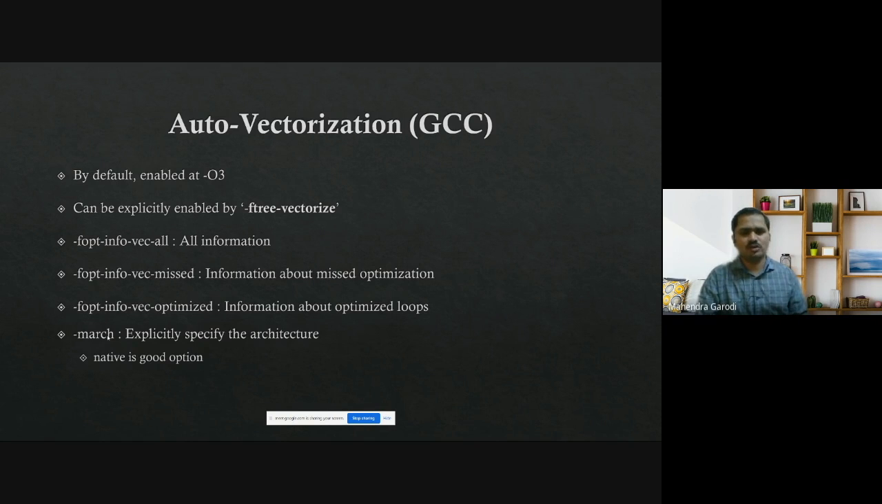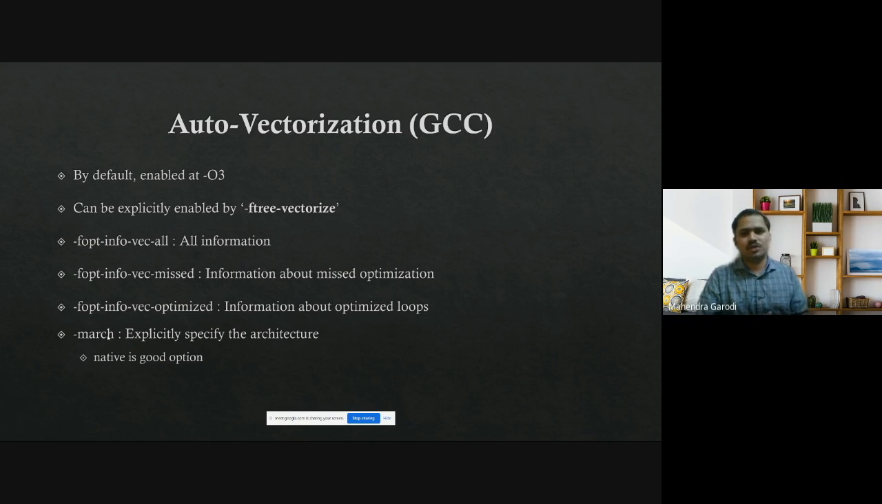And then it emits code for the SSE. But let's say now your processor is supporting some higher version, then you can explicitly pass that particular architecture details here, and then the compiler can emit a better result.